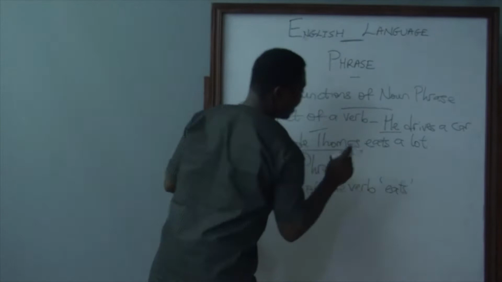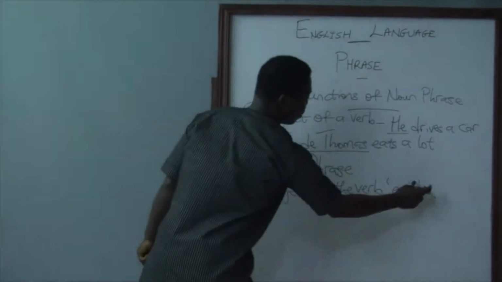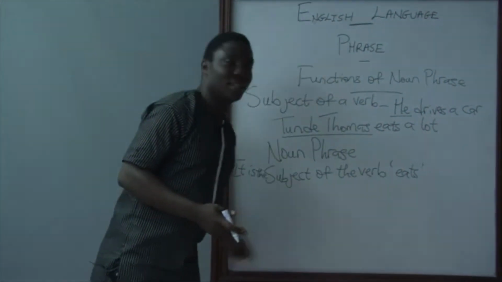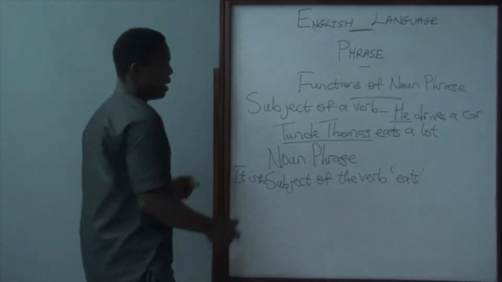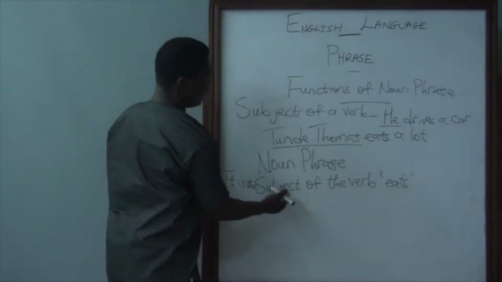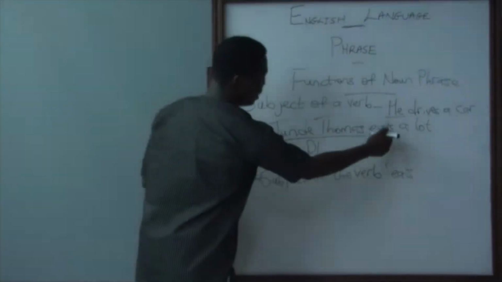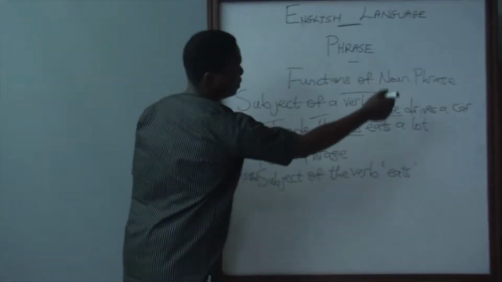And like I said earlier on, it must be quoted. If it is not quoted, it will change the meaning of the sentence, and that is why it has to be quoted. And the subject here is Tunde Thomas. It is coming before the verb eat. That is why it is subject of the verb eat.